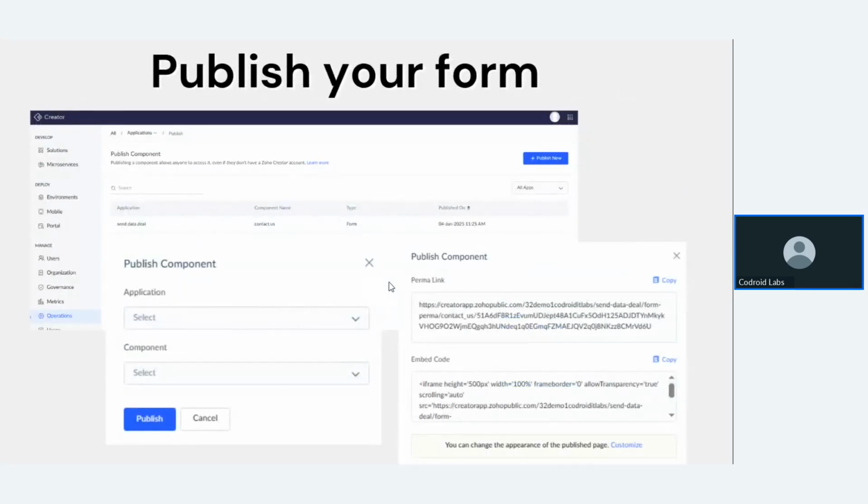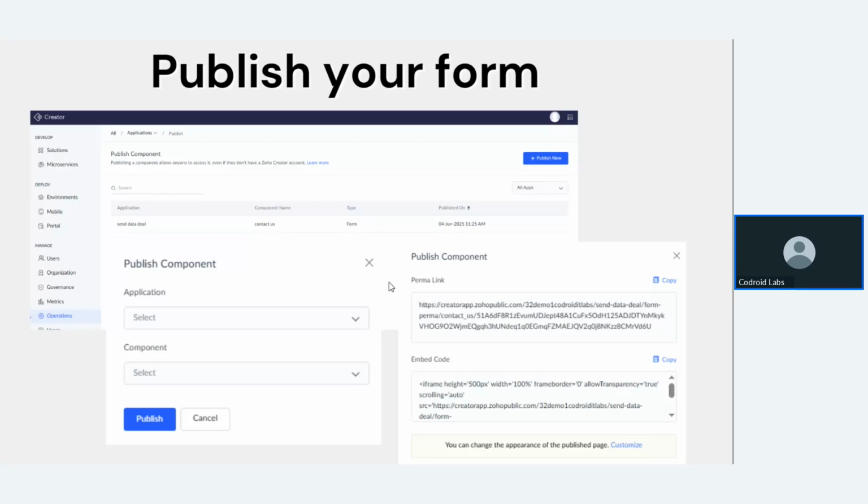Suppose you created a form where the public can come and fill in their data. You just publish that particular form, and it will be visible to external users also.